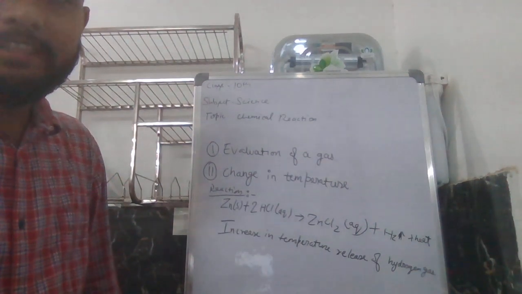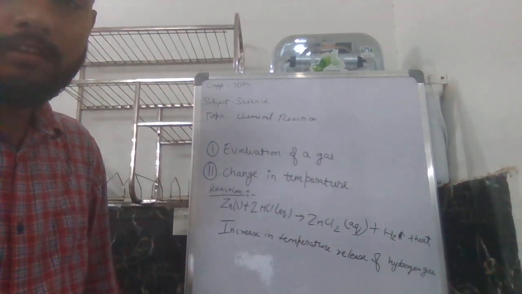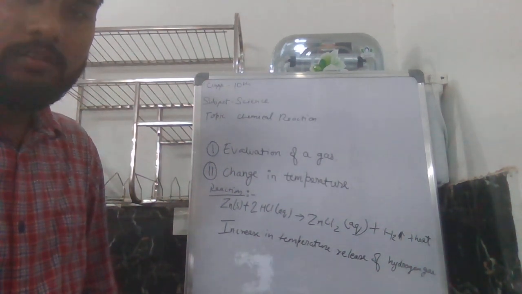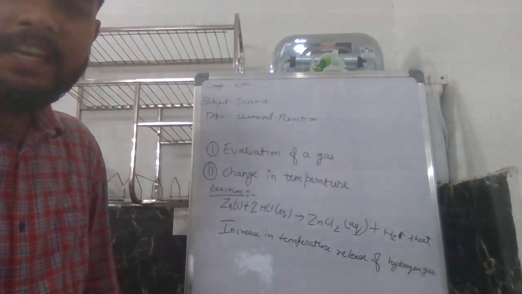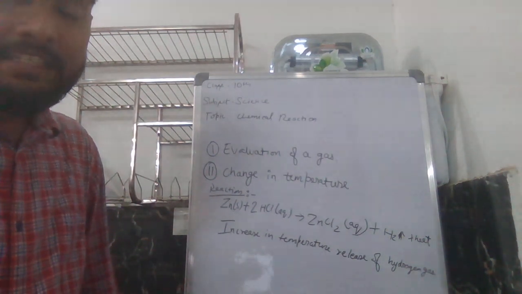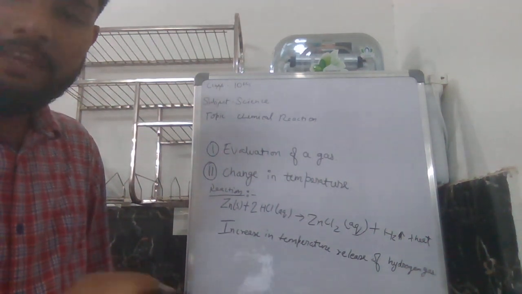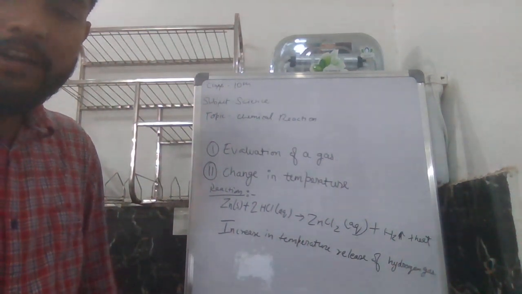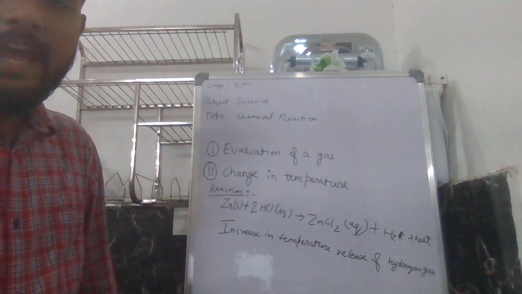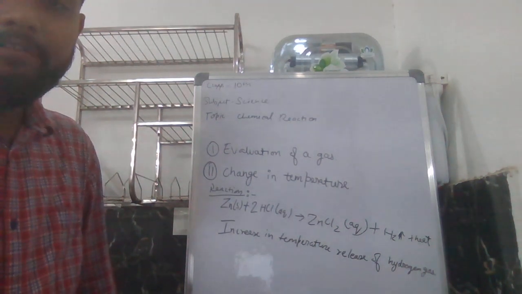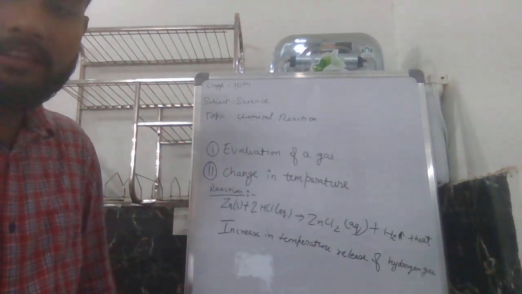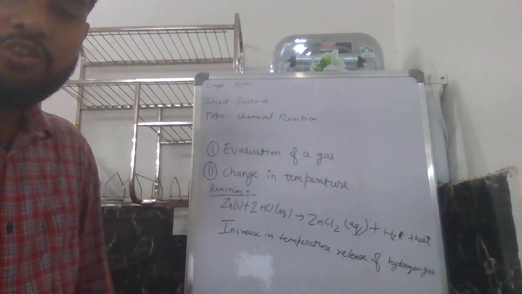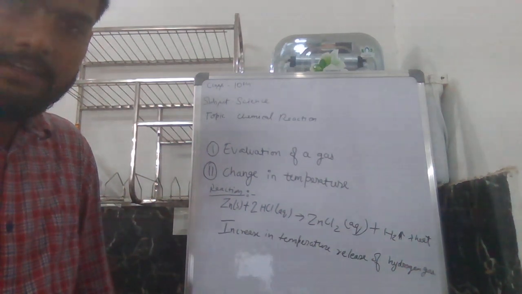Let's take examples of chemical reactions from our daily life which show this feature. Changes in temperature and evolution of a gas are examples from our daily life. When baking soda is mixed with lemon juice, bubbles are formed with the evolution of carbon dioxide gas.